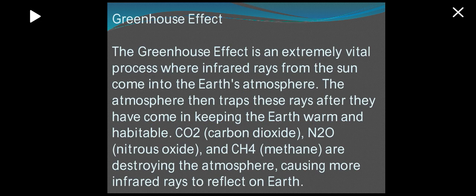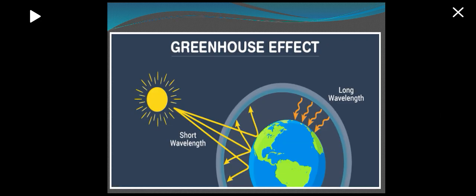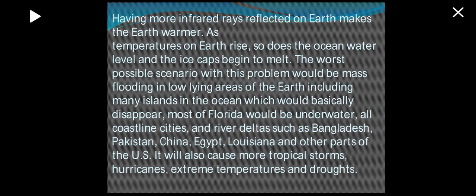The greenhouse effect is an extremely vital process where infrared rays from the sun come into the Earth's atmosphere. The atmosphere then traps these rays after they have come in, keeping the Earth warm and habitable. CO2 or carbon dioxide, N2O or nitrous oxide, and CH4 or methane are destroying the atmosphere, causing more infrared rays to reflect on Earth. Having more infrared rays reflected on Earth makes the Earth warmer.